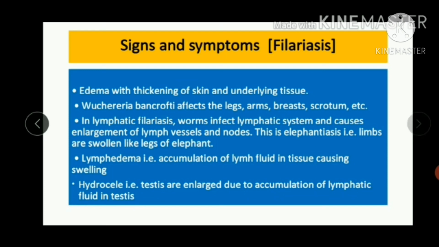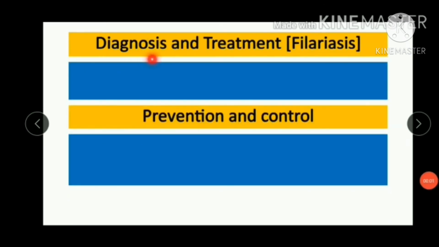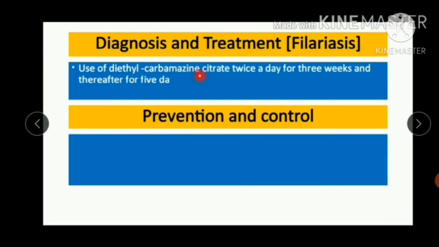Diagnosis and treatment of filariasis. Use of diethylcarbamazine citrate twice a day for 3 weeks and thereafter for 5 days every 6 months is effective against filarial worm.